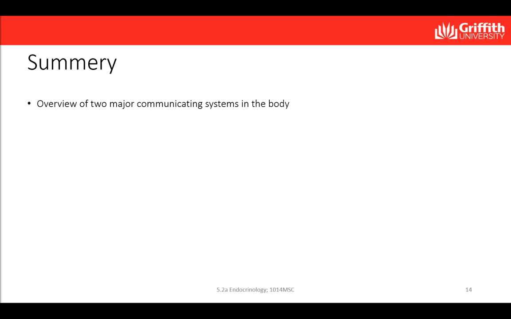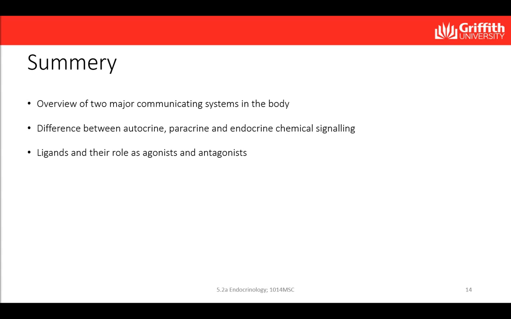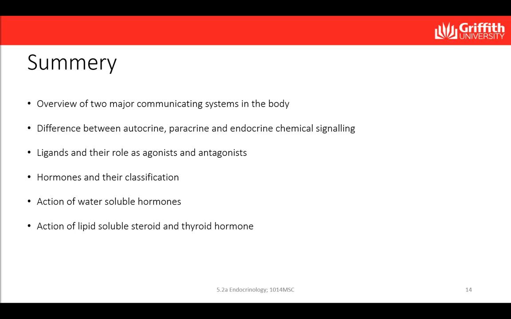In summary, from this video, we have learnt an overview of two major communicating systems in the body, the difference between autocrine, paracrine, and endocrine signaling, ligands and their role as agonists and antagonists, hormones and their classification, the action of water-soluble hormones, and the action of lipid-soluble steroid and thyroid hormone.